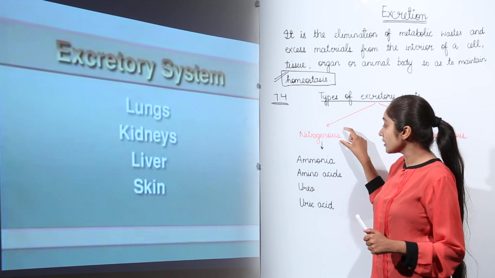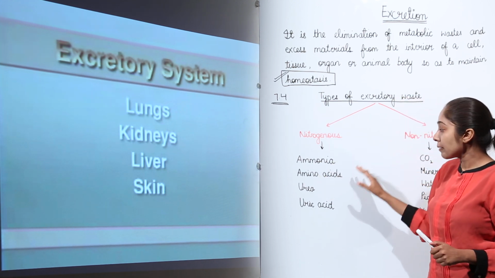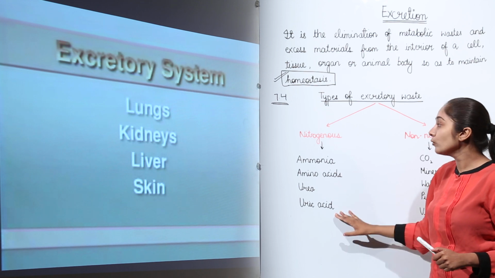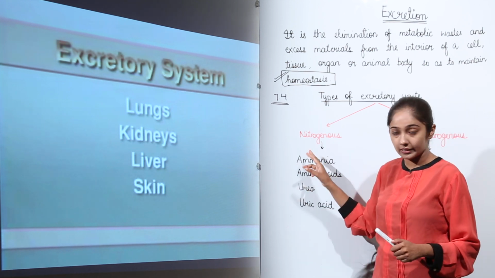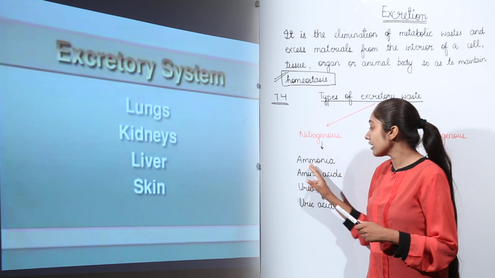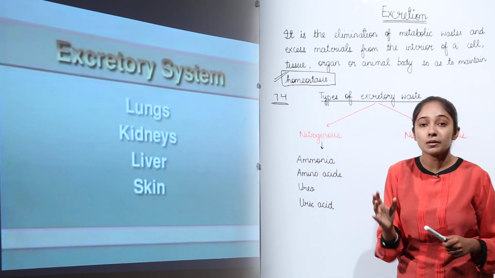Let's talk about nitrogenous waste first. We have ammonia, amino acids, urea and uric acid as nitrogenous waste products. Okay. If we talk about ammonia first, ammonia is the most toxic compound.